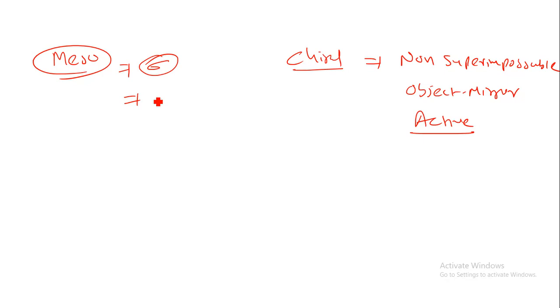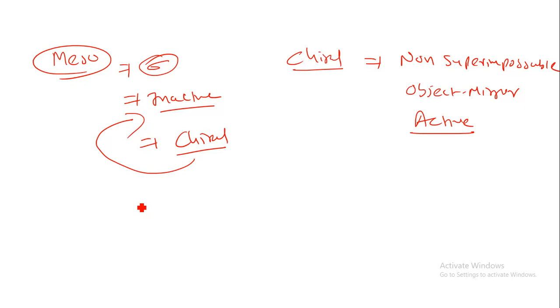So it has optically inactive characteristics. They are chiral compounds, but they are optically inactive. In examinations, they will ask: a chiral compound that is optically inactive is known as blank. That is known as meso compound.